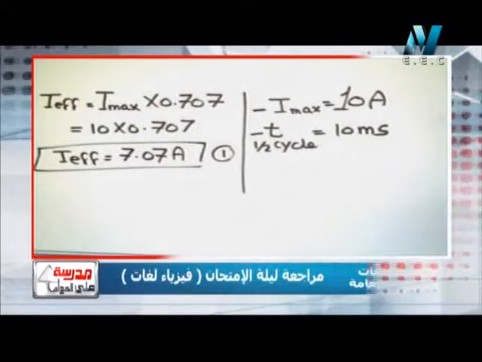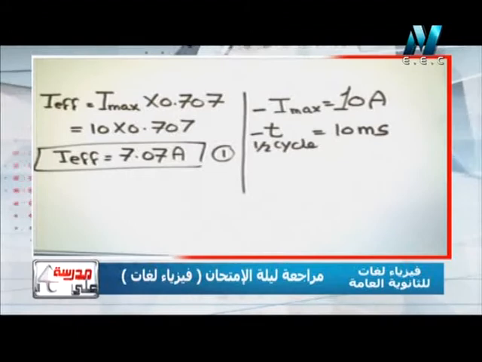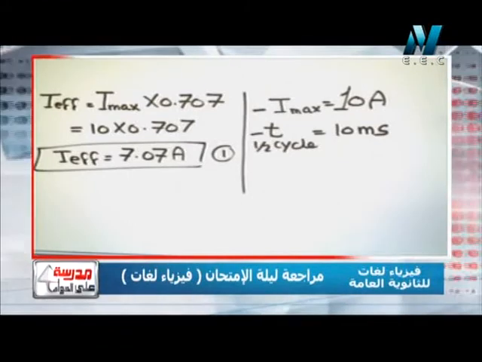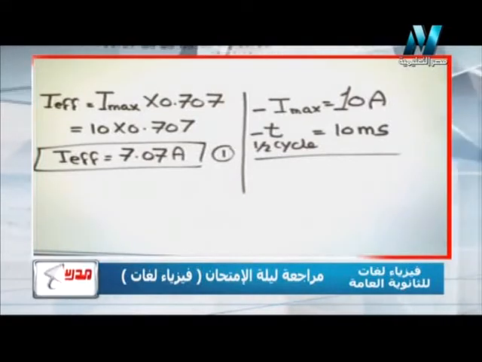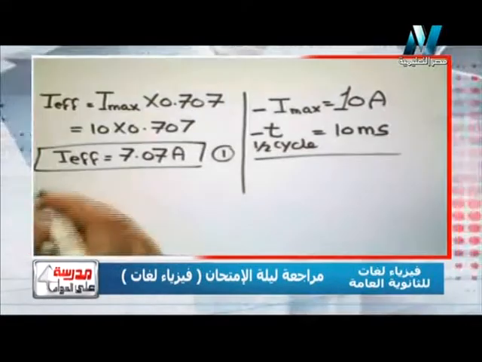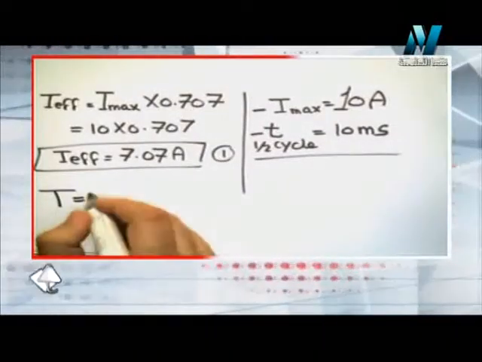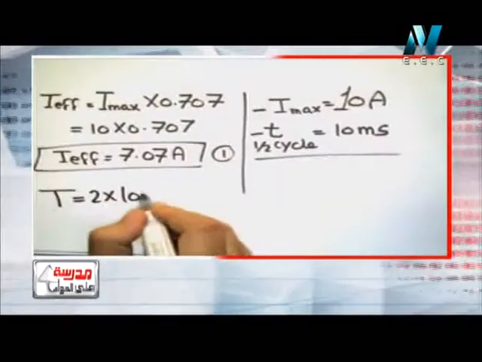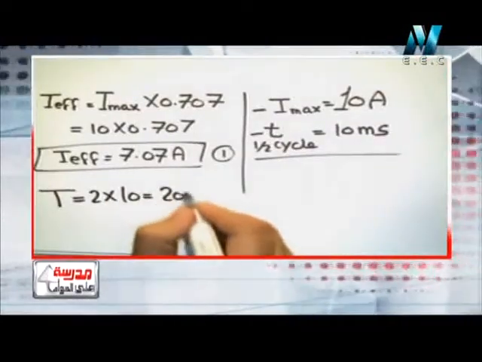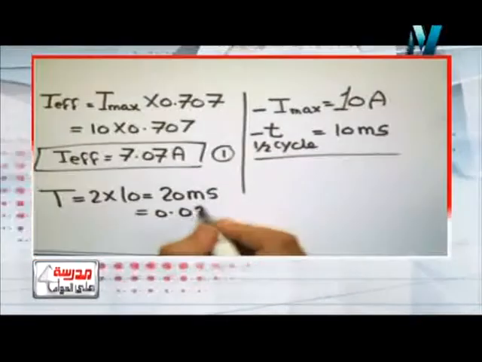The second point, he wants to find the periodic time, or the time for one complete cycle. We have said that 10 milliseconds is the time taken to make half a cycle. The periodic time, or the time to make one complete cycle, will be 2 times the time taken to make half a cycle. So it will be 20 milliseconds, which is 0.02 second.